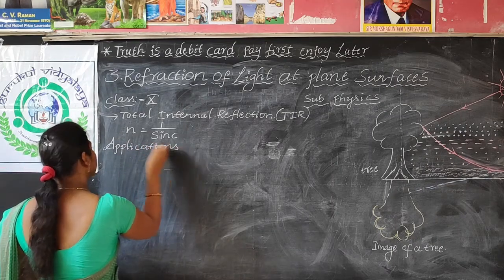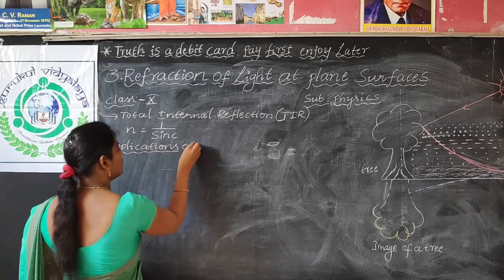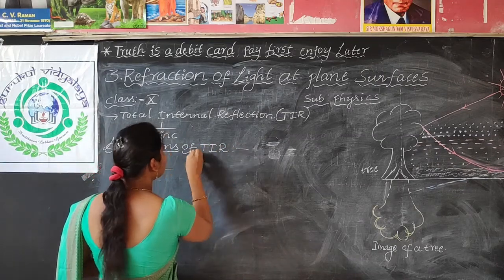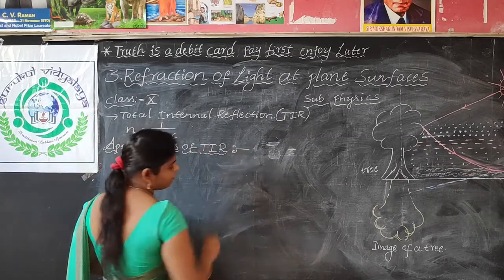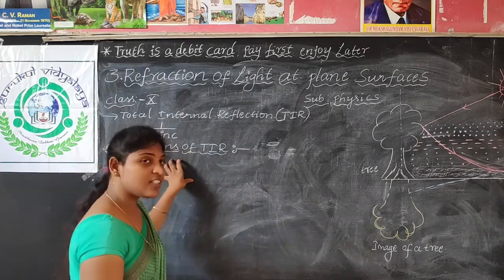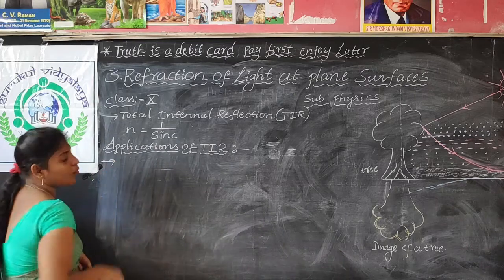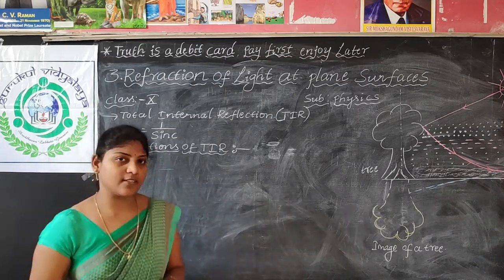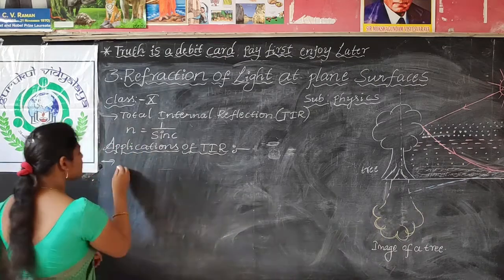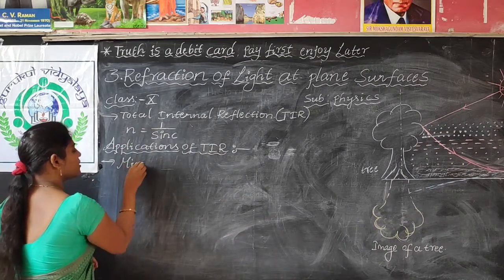Applications of TIR. TIR means total internal reflection. So here you can see the first is that we can find this phenomenon in mirages. At the time of mirages we used to find it. What is a mirage?